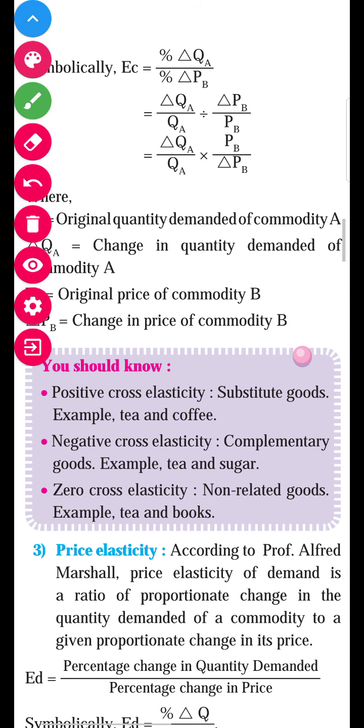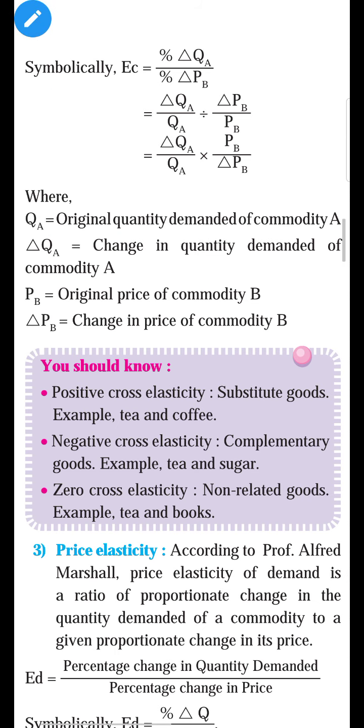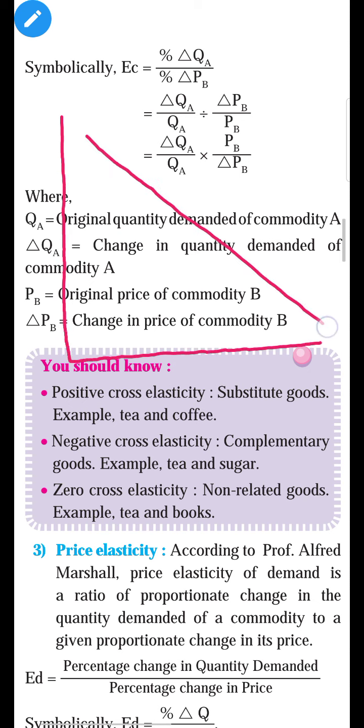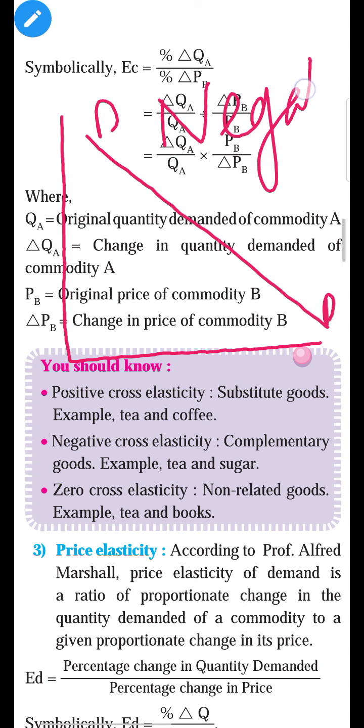Let us see the rough diagram. Okay, it is just a rough diagram, students, for understanding. So DD is downward sloping, in which case it is a negative elasticity of demand. I will give you the reason why it is called negative elasticity of demand. Always we take price on the y axis and demand on the x axis.